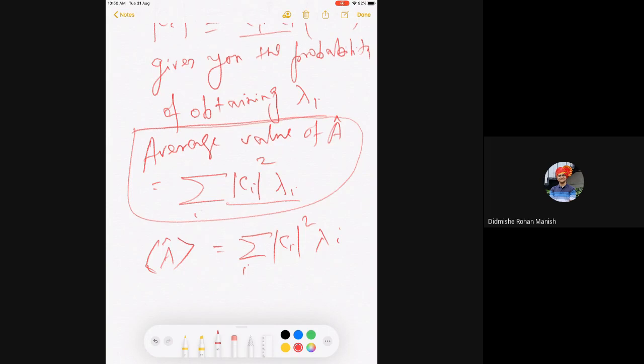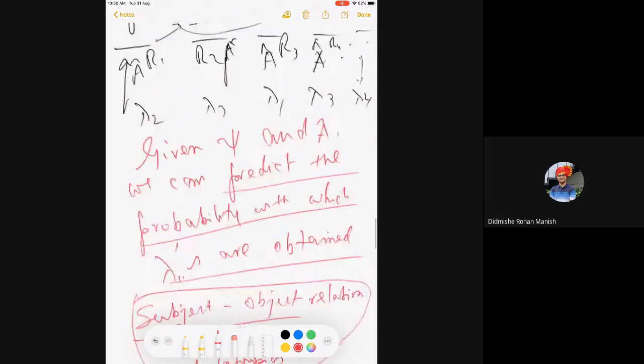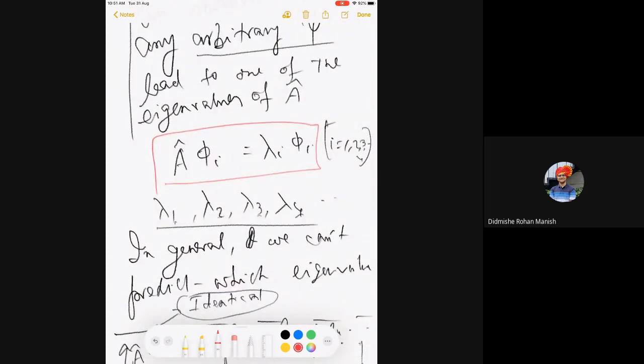How do the scalars lambda i suffice to characterize those kinds of objects? Lambda i's are always scalar. Psi is a vector. Please understand this. This can be a vector in 3D space. The operator is defined in 3D, but this is always a number.